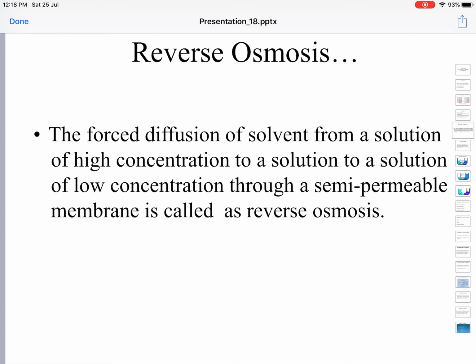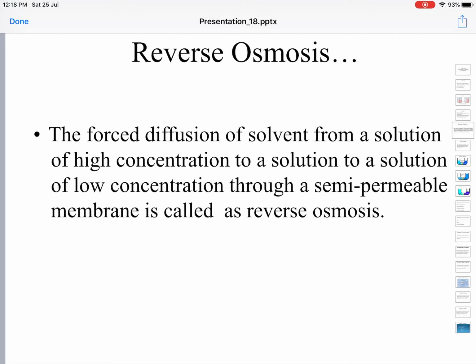That is, the solvent molecules diffuse from a solution of higher concentration into a solution of lower concentration, exactly opposite of osmosis, by the spending of energy or by the exertion of force. That's what the definition tells us.